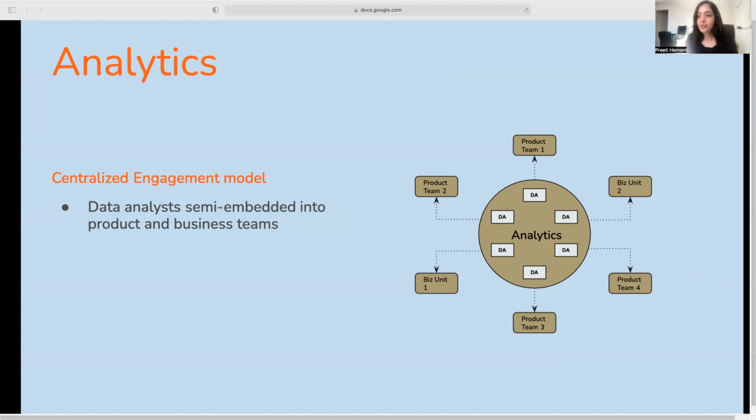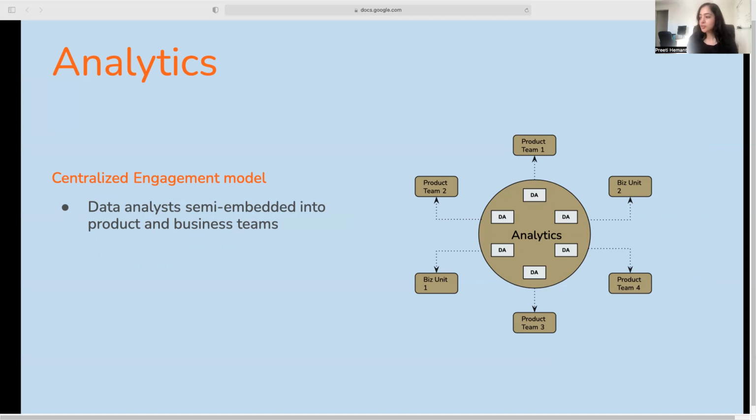In our case, it was a business or a product team. This model allows for shared practices between all the analysts and scientists. It allows for a common knowledge base while supporting different functions or teams.